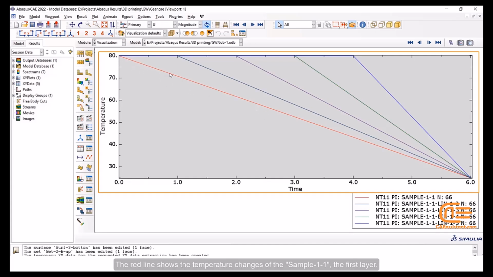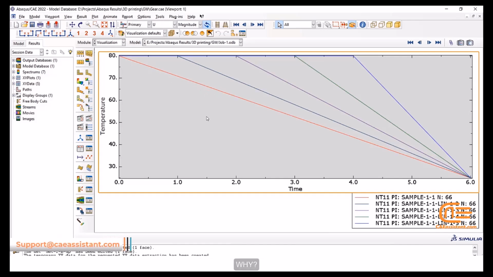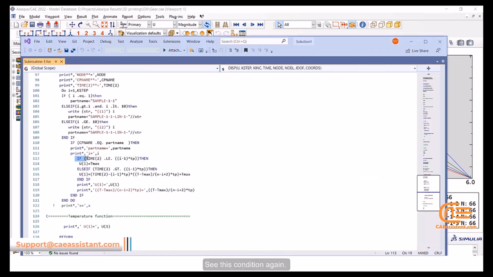The red line shows the temperature changes of the sample 1-1, the first layer. It starts from the beginning. Why? See this condition again. I equals 1, TP equals 1, 2, so the expression equals 0.